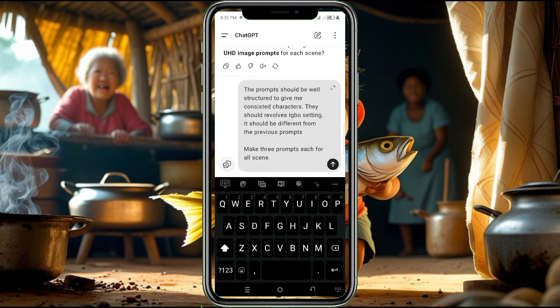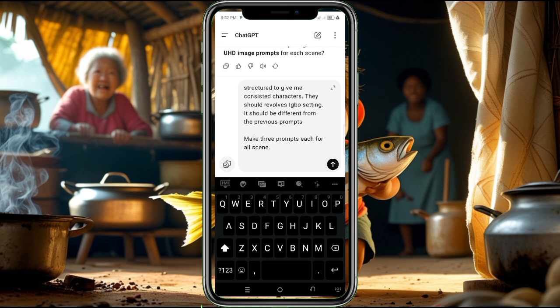Now the next thing is: make three prompts each for all scenes. In case your story is about 20, 24, or 30 minutes, and you don't want your images to be static, you can even say make five prompts for each scene. Now at this point, let's click on this arrow pointing up to generate.